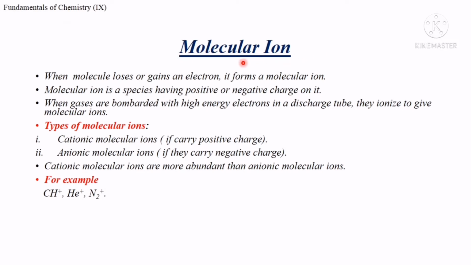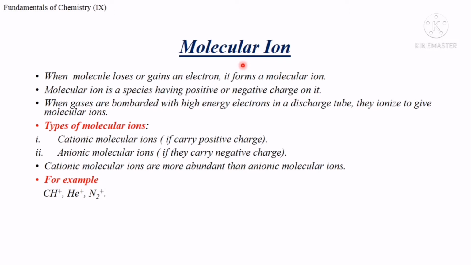What is molecular ion? As we have read in detail about the ion in the last lecture, when an atom loses or gains electrons, it forms ions. If an atom is losing electrons, it gains the positive charge, and then it is known as cation.